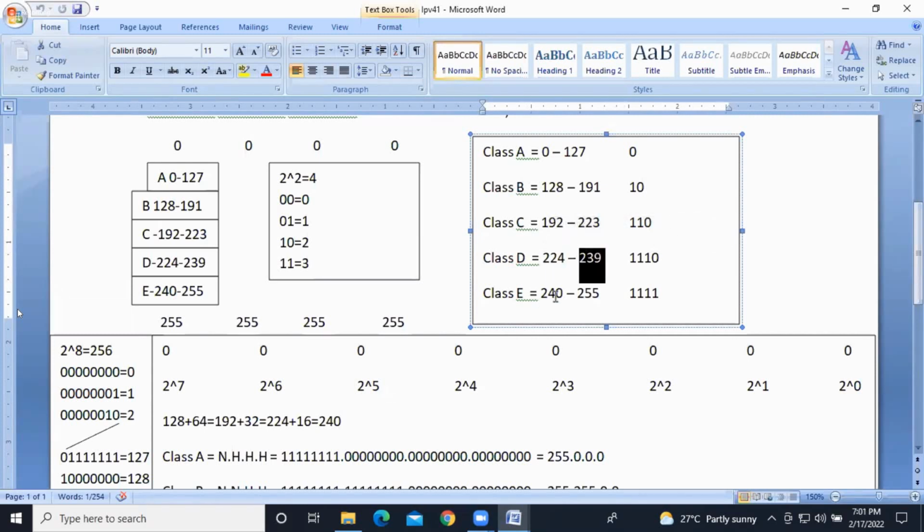And we don't need to calculate anymore, since more than 255 it doesn't have. So the last class is always 240 to 255. That's it. Simple. I hope you're clear, guys. No need to depend on binary calculation, and no need to memorize the IP address class ranges. If you explain like this to your interviewer who is taking the interview, definitely he's going to be impressed.